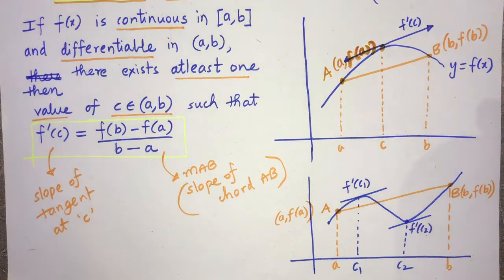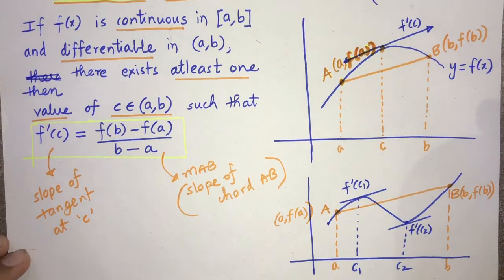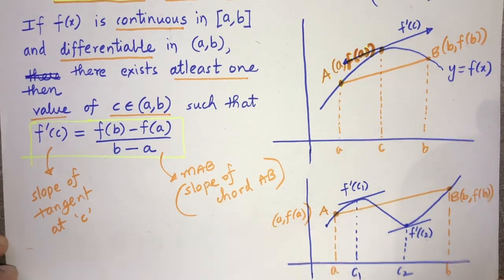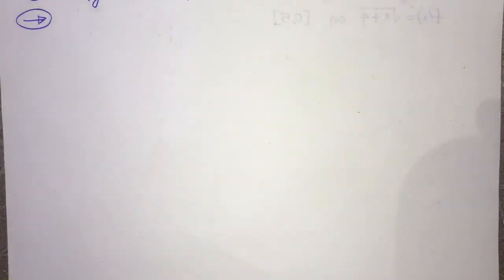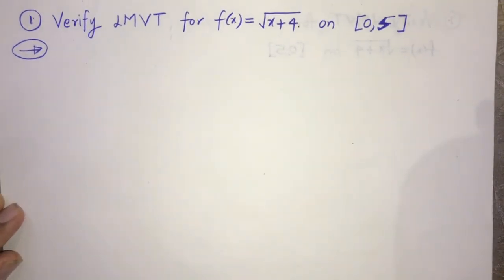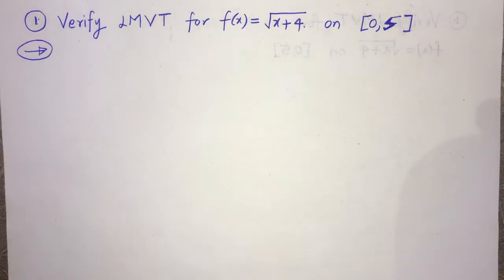Okay, so we go ahead with the sums. There we have two types of sums. One is verification, the other is validation. Validation is where we check whether LMVT or Rolle's theorem can be applied or not. The first question here is verification.